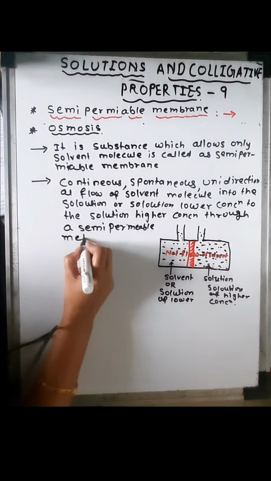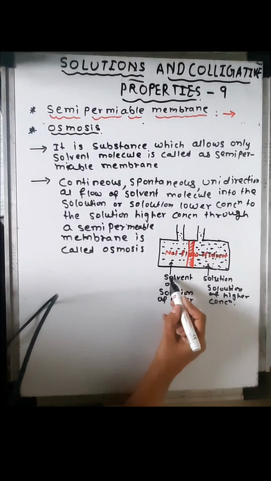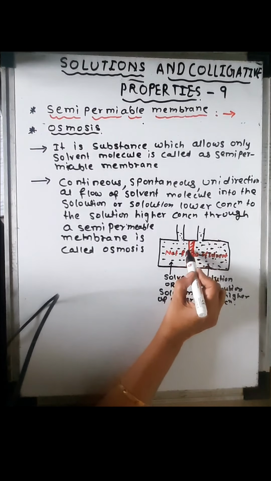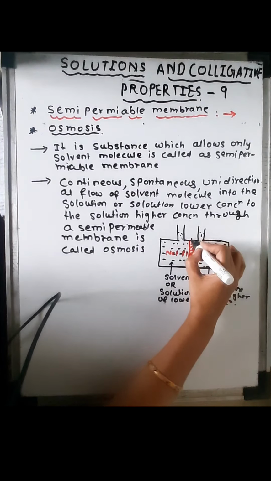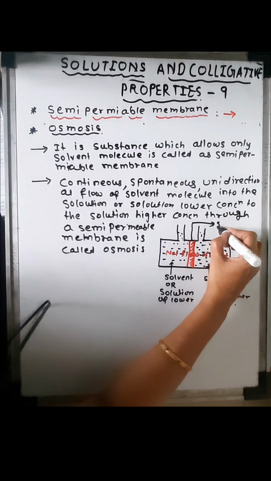Look at this diagram. It is a net flow of solvent to the solution through a semi-permeable membrane. This is a semi-permeable membrane.